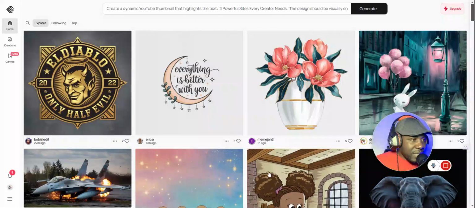Let me go out of this. All right. So we are here. Now, this website is called Ideogram AI. Okay. Now, what is Ideogram AI? It's a website where you can create powerful images from prompts.